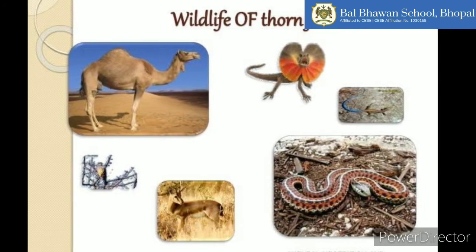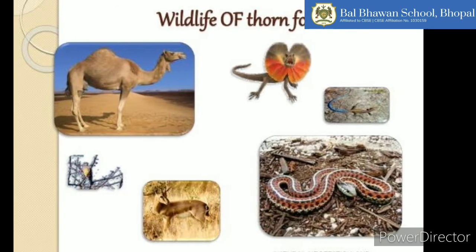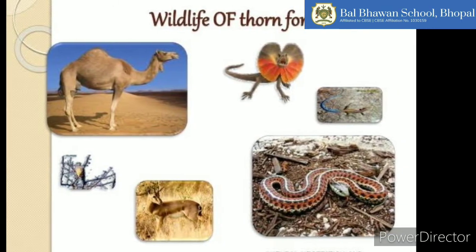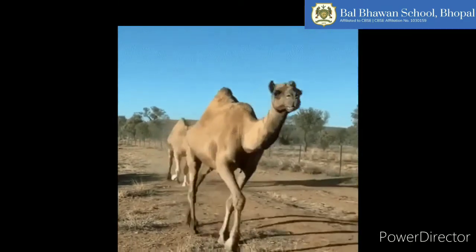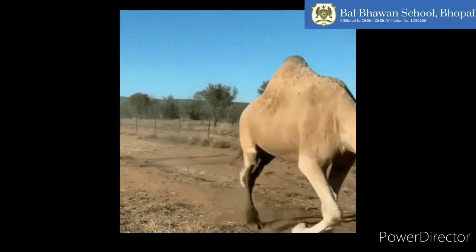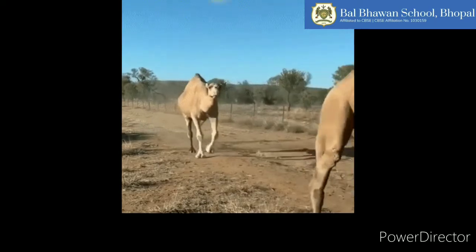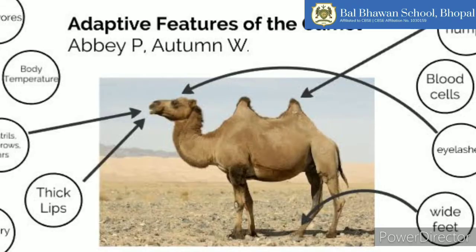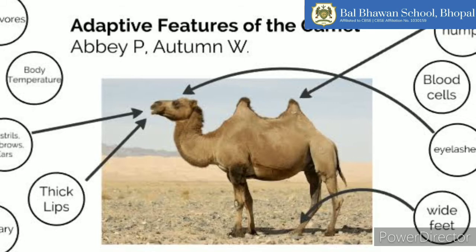Now we are going to discuss one of the animals in which we can see extreme adaptation for this climate, and that animal is, yes, the ship of the desert, the camel. Camels are herbivores. They eat the dry desert vegetation such as grasses, herbs and thick leaves.